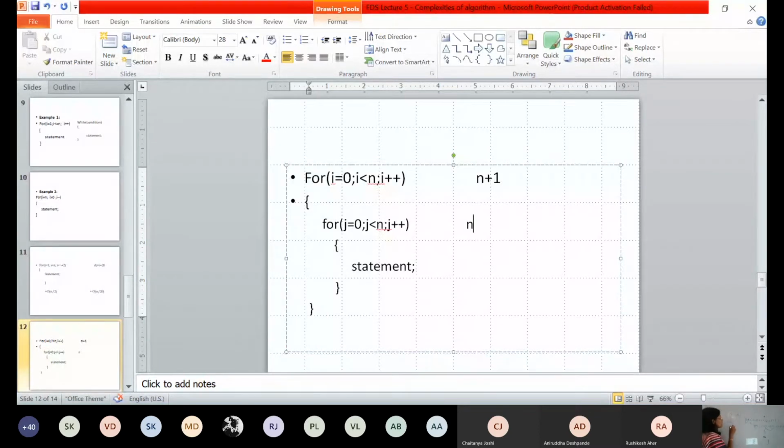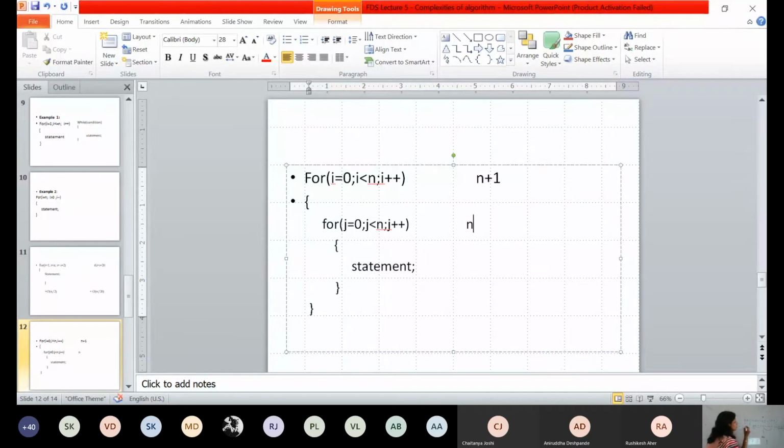J equal to 0. 0 less than 3, yes, execute. J will be incremented. J will become 1. 1 less than 3, yes, executed. J will become 2. 2 is less than 3, yes, executed. Getting it? Now J is again incremented by 1.